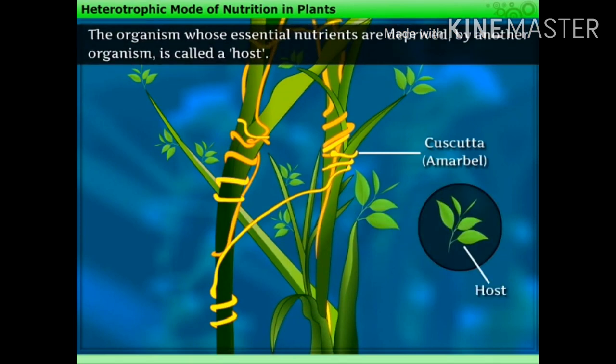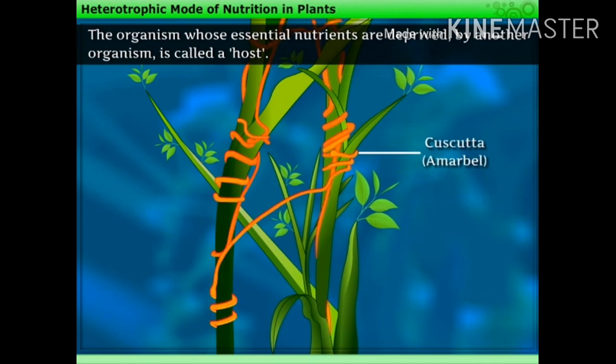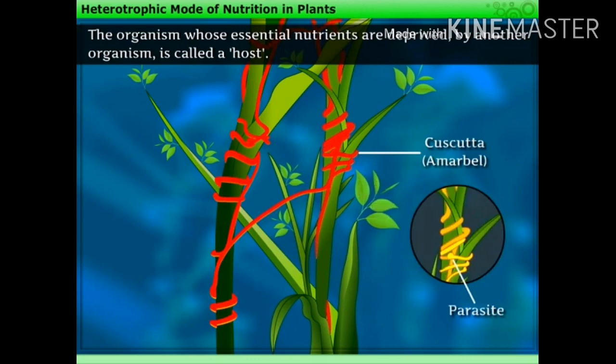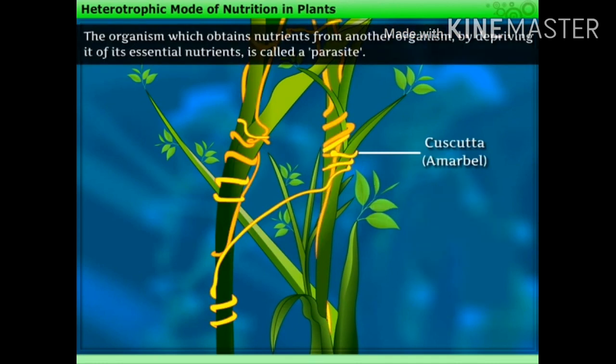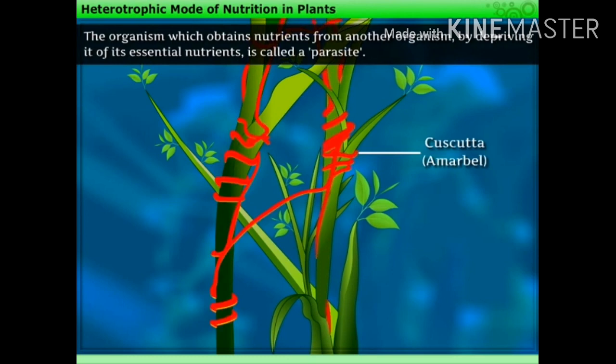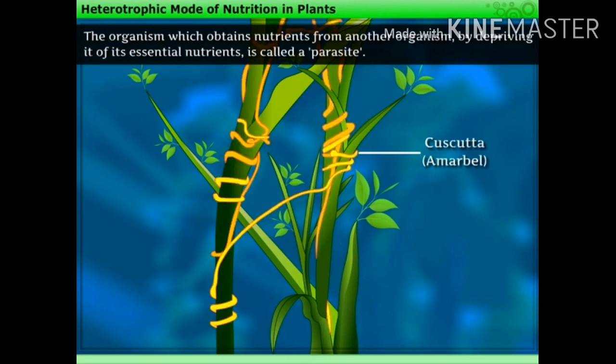So, we can say that the organism whose essential nutrients are deprived by another organism, such as a parasite, is called a host. Since this plant deprives the host of its valuable nutrients, it is called a parasite. The organism which obtains nutrients from another organism by depriving it of its essential nutrients is called a parasite.